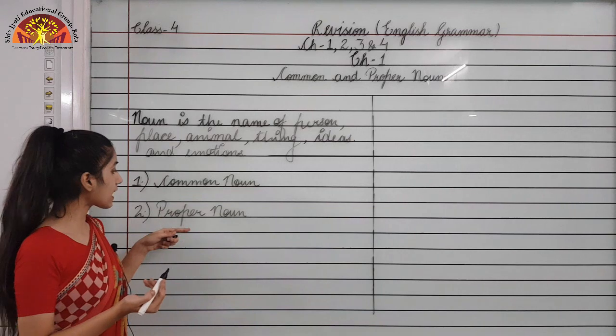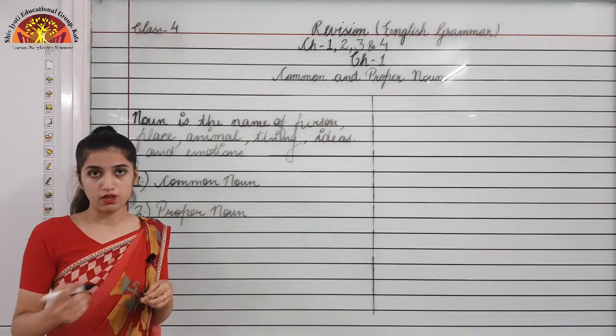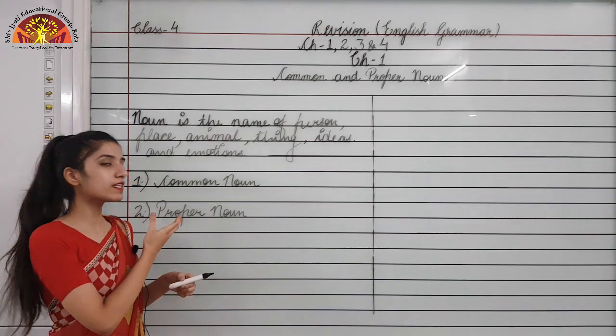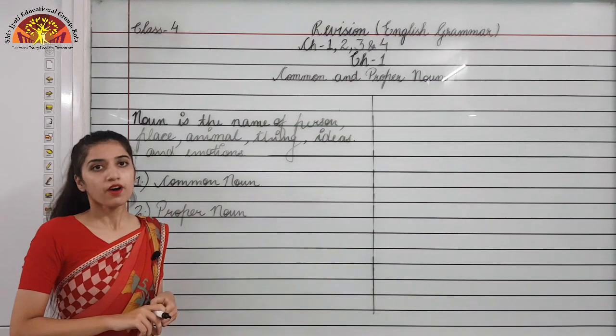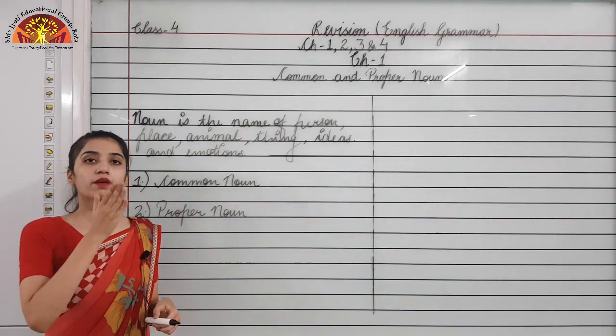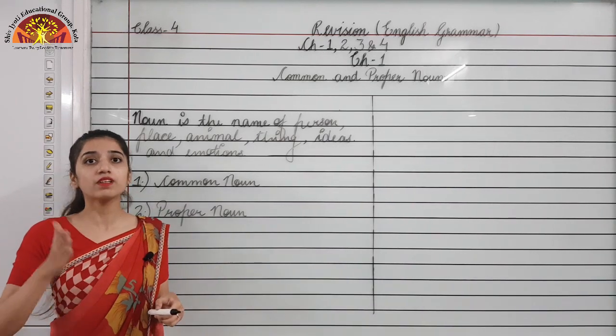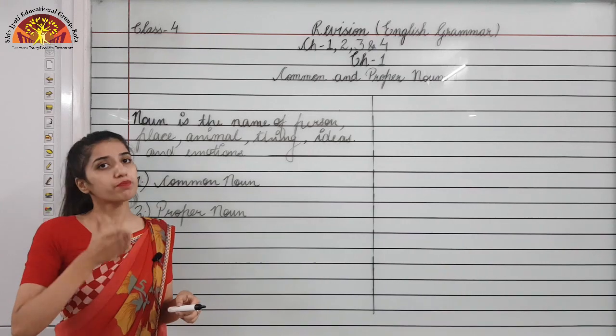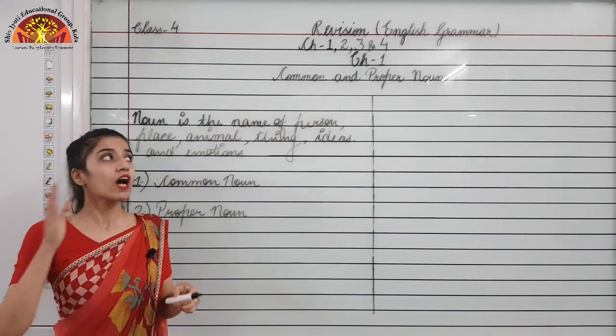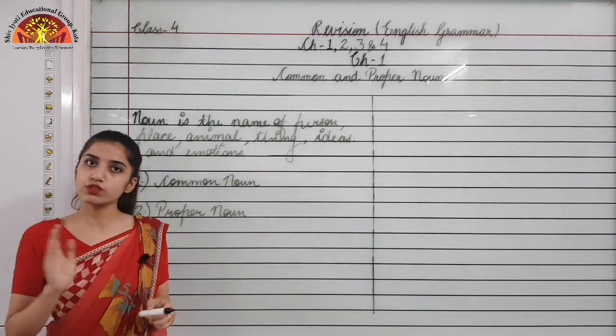Moving to the second type of noun, that is proper nouns. The word itself is suggesting that we will talk about a particular thing here. So it tells us the name of a person, place, animal or thing particularly, or I can say specific names of person, place, animal, thing, ideas and emotions too.